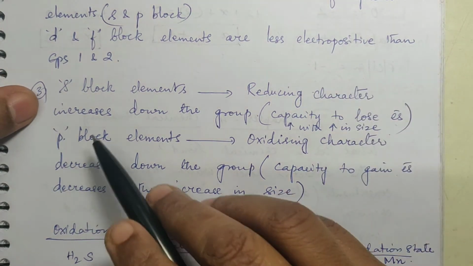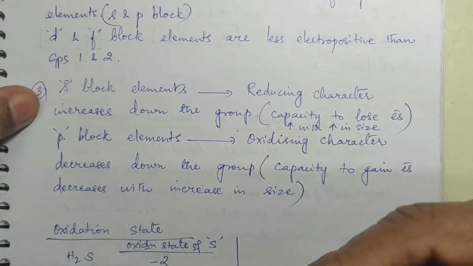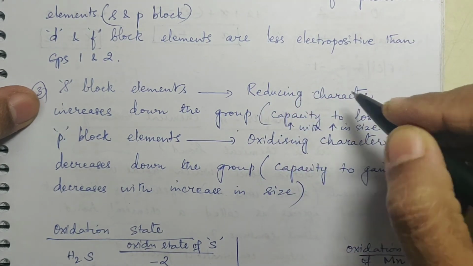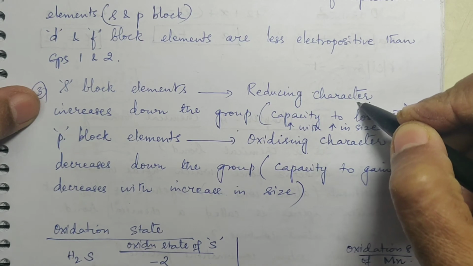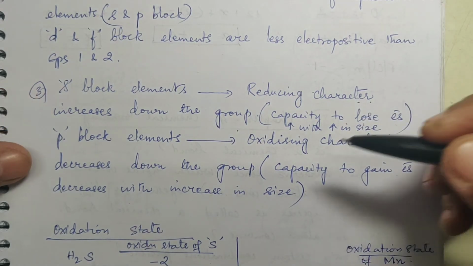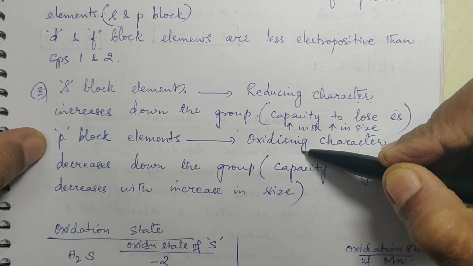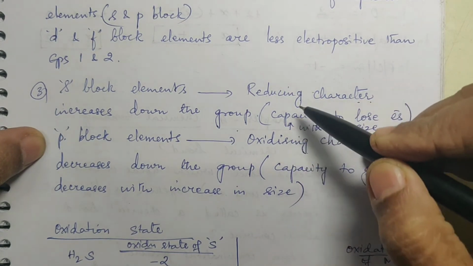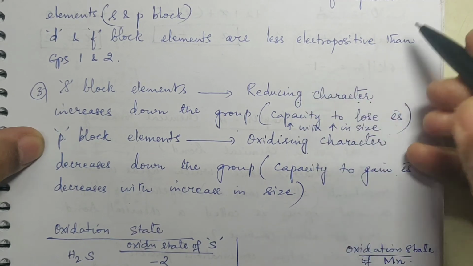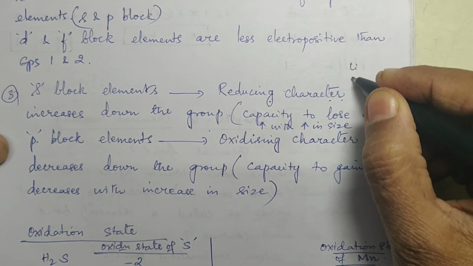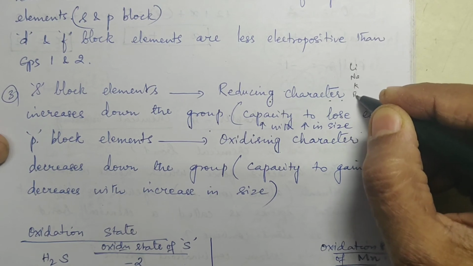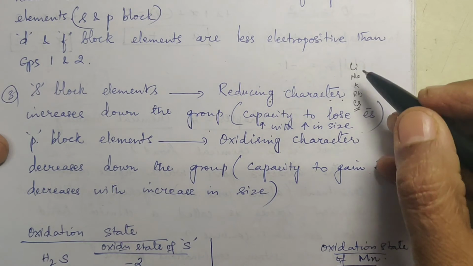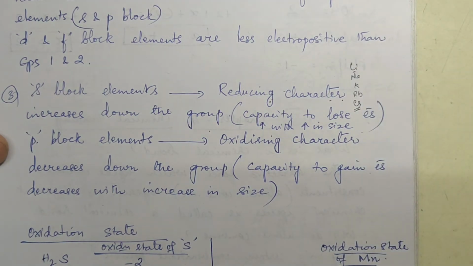Reducing character increases down the group. As and when the capacity to lose electron increases, reducing character also increases. Reducing character is manifested in terms of losing electron and oxidizing character is in terms of gaining electron. So smaller the size, easy to gain. Larger the size, easy to lose. So if you consider lithium, sodium, potassium, rubidium, cesium, cesium is having the highest reducing character and lithium is having the least reducing character.